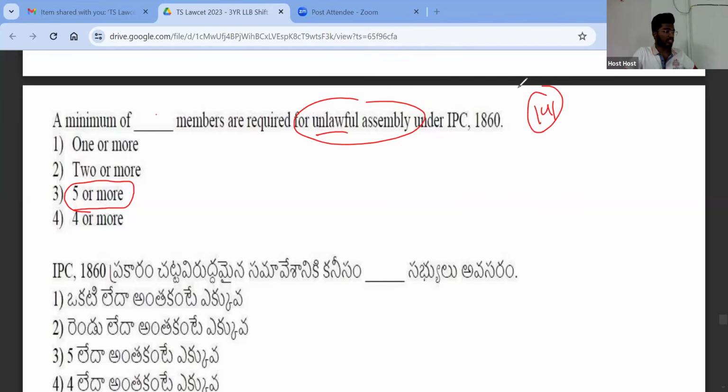According to this section, when five or more people come together and try to obstruct the Parliament or the state legislature or the government of India or governments of states, or maliciously try to stop the implementation of any law made by Parliament, or do anything against the government, that is known as unlawful assembly. Five people are required to constitute an unlawful assembly. Right.